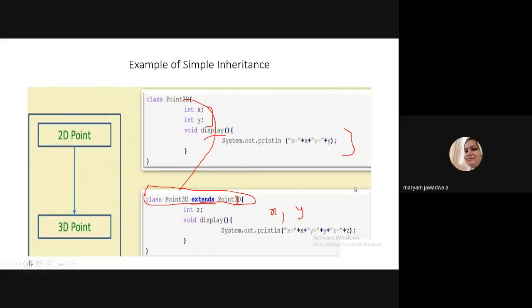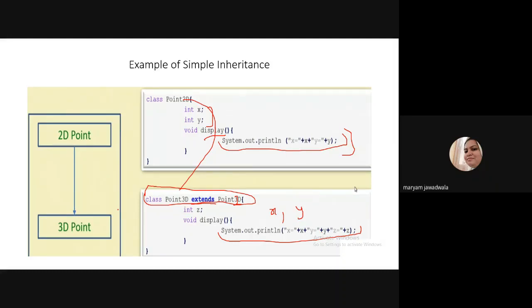Here in the superclass, I'm printing the value of x and y using the display function. But in the subclass, the same display method, I'm redefining. This is nothing but overriding. And what I'm displaying over here is the value of x, y, and z. So this is nothing but overriding.